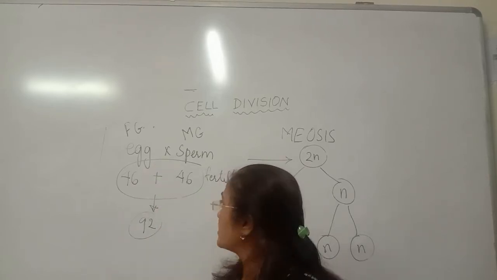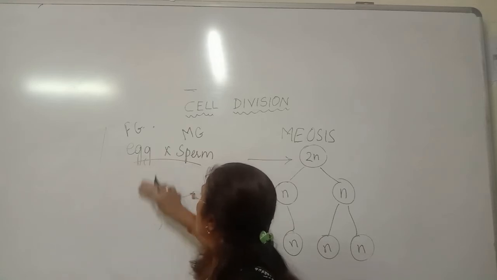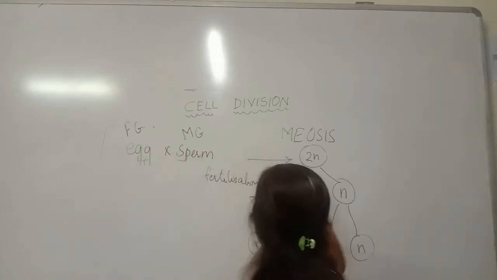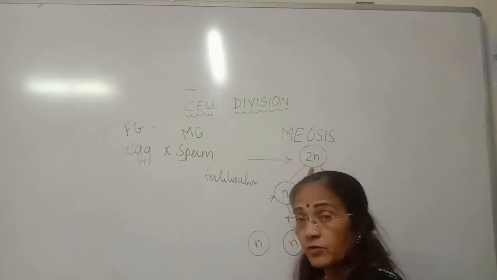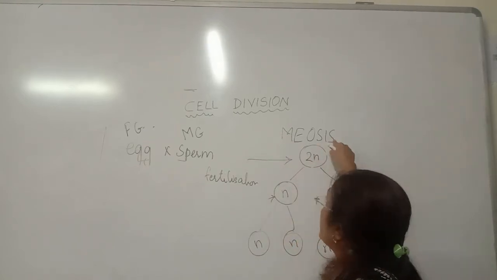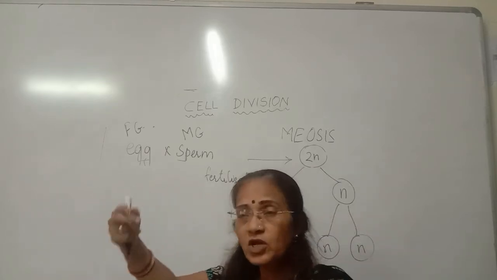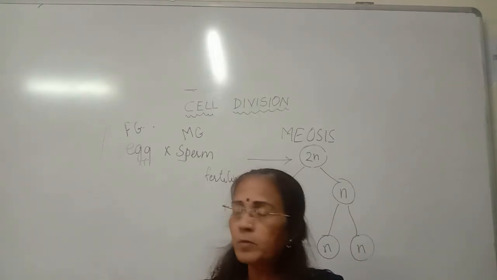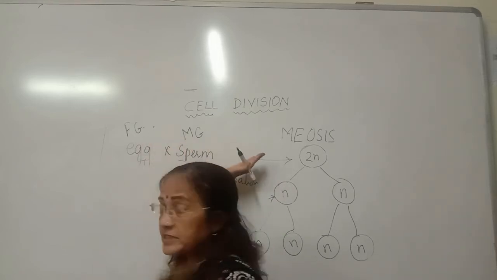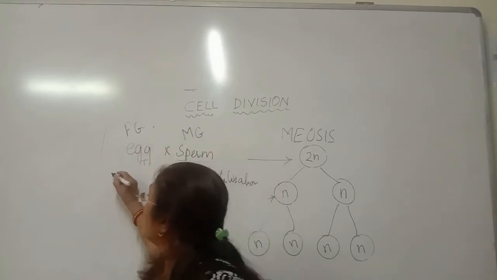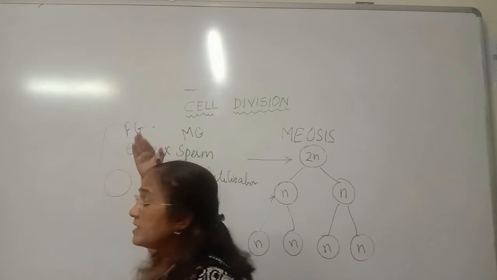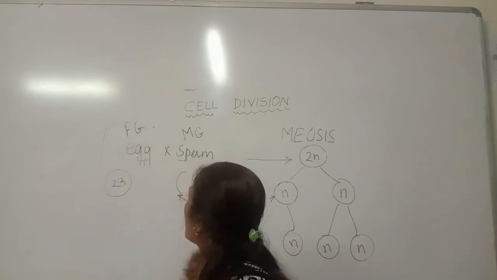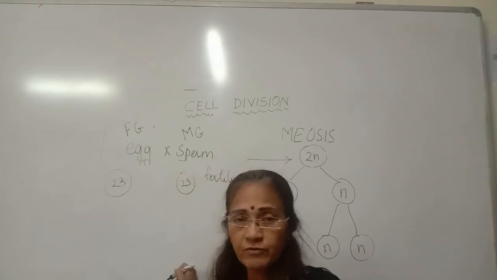So for this, what happens is, the sperm and egg, that is the gametic cells, are formed by meiotic cell division. Initially when they are formed the first time, they are from the 46 chromosome cell, but now because they have undergone meiotic cell division, instead of 46, it has become half, that is 23. So the sperm is having 23 and the egg is having 23.